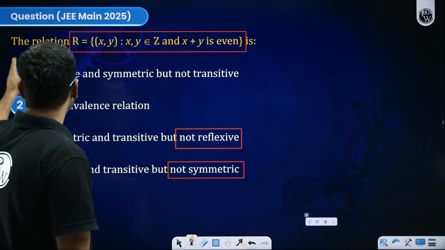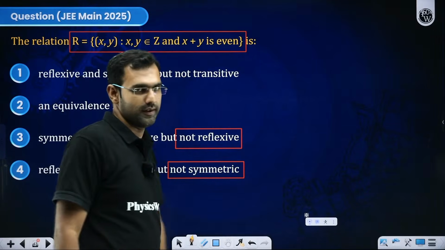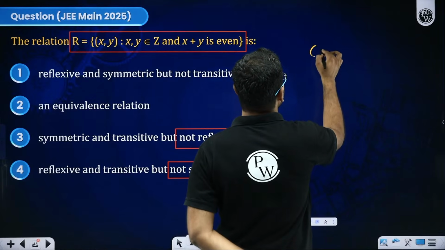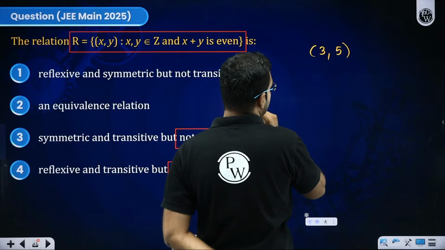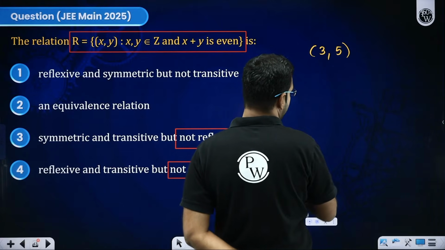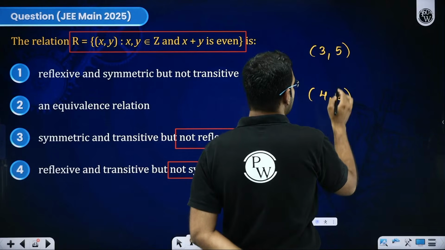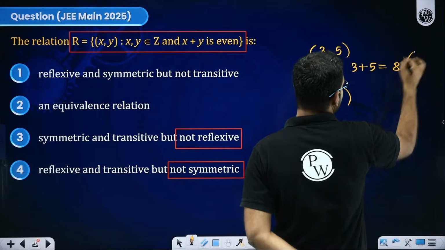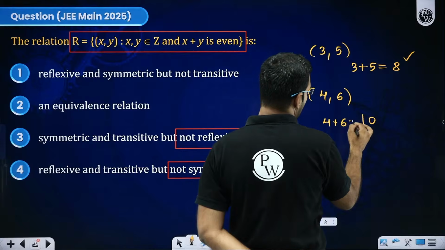So I come back to this conclusion. Now let's check whether it is transitive or not. So what do you mean by transitive? So transitive, here I am trying to say that, let's say if I have 3 comma 5, both are odd. Listen to me very carefully. Or let's say I have 4 comma 6, both are even. So if both are odd, then only the sum will be even, or if both are even, then only the sum will be even.